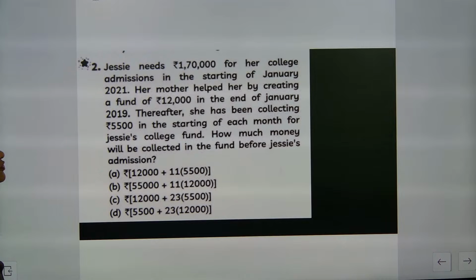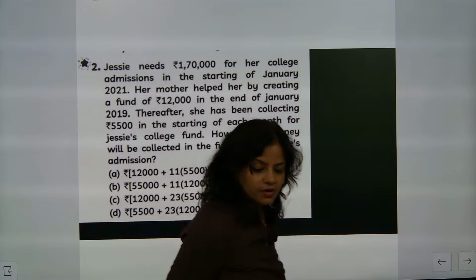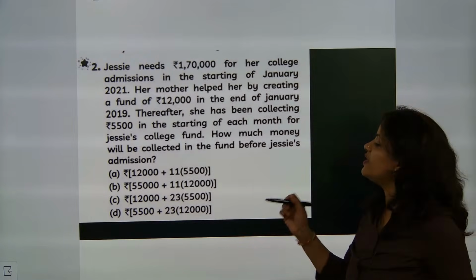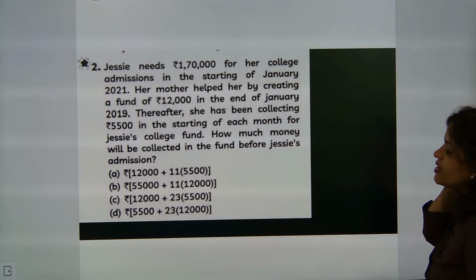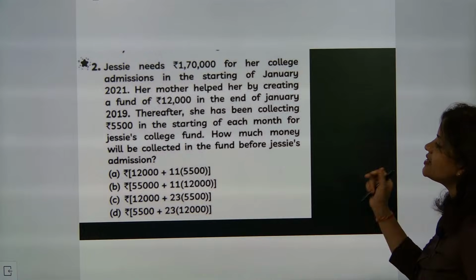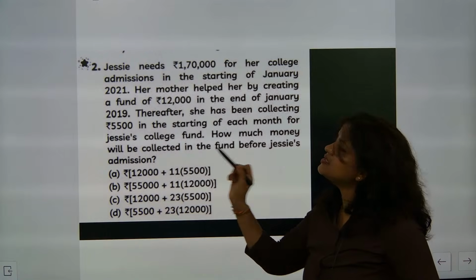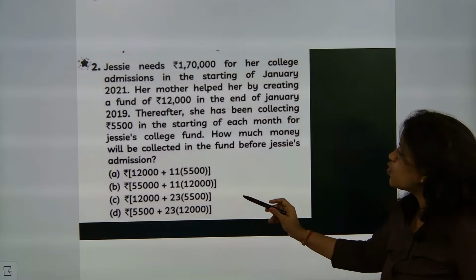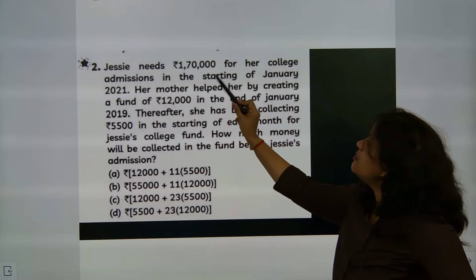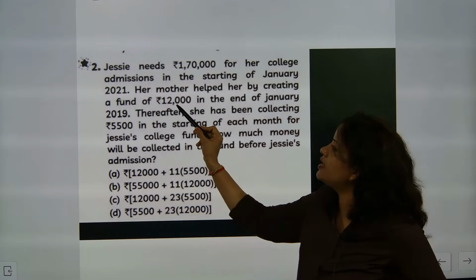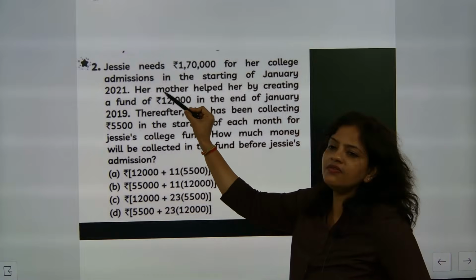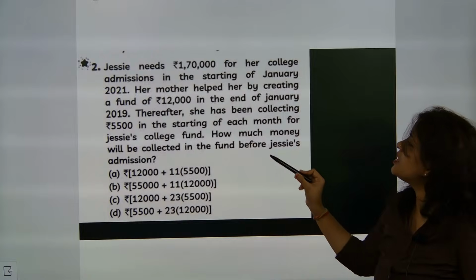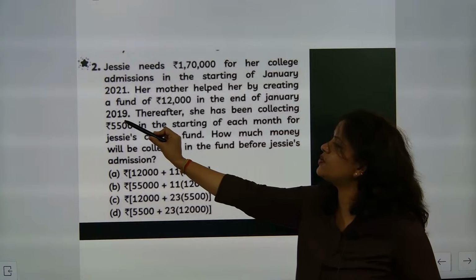In the starting of January 2021. Very good. So, beta, the first thing you need to understand is how many months there are. First, her mother helped her in creating a fund. The starting amount is 12,000. But this 12,000 is at the end of January 2019.